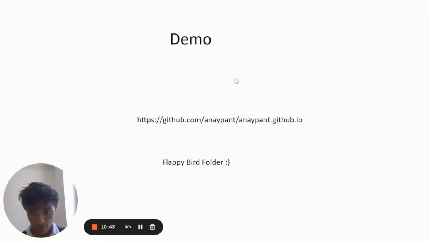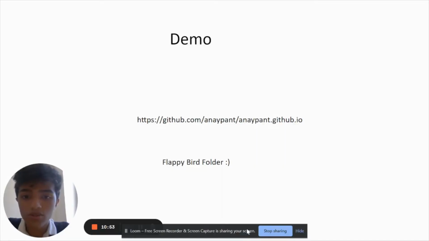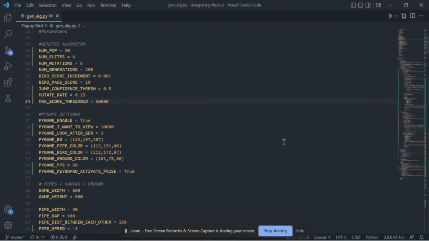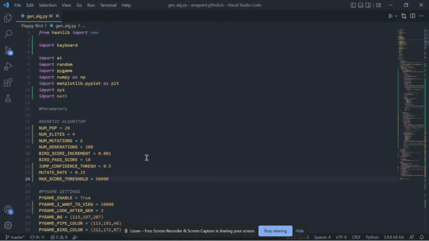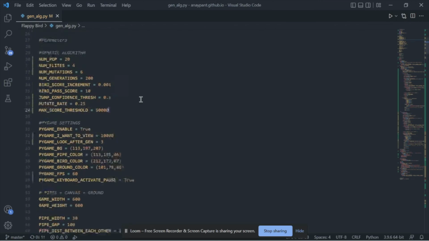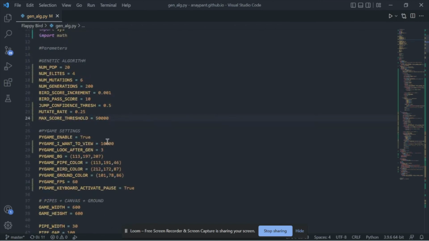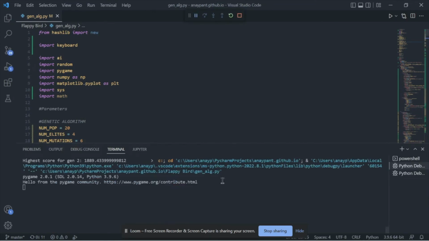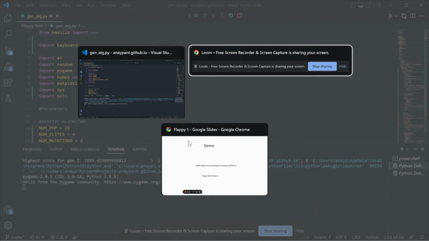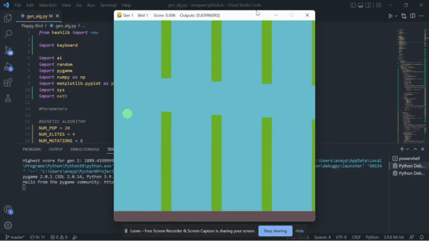So that's kind of it for the slides. I'm going to give a demo real quick, but you can also find the exact files on my GitHub website in the Flappy Bird folder. So let me go to my thing real quick. Okay, so this is my code itself. These are just a bunch of variables, which is actually kind of important. If you want to play around with it, you can always go ahead. But I'm just going to show you what it looks like in the first generation. So why don't we get this running? Give it a second. There we go.